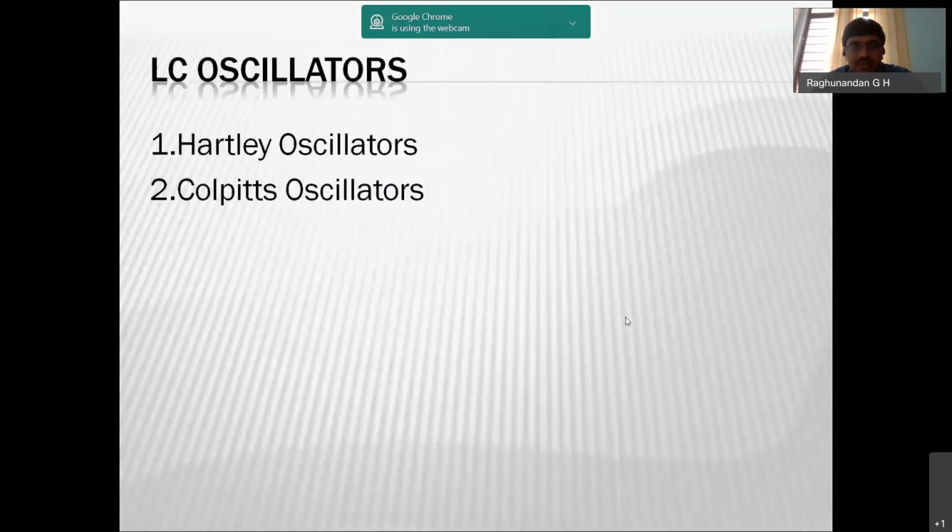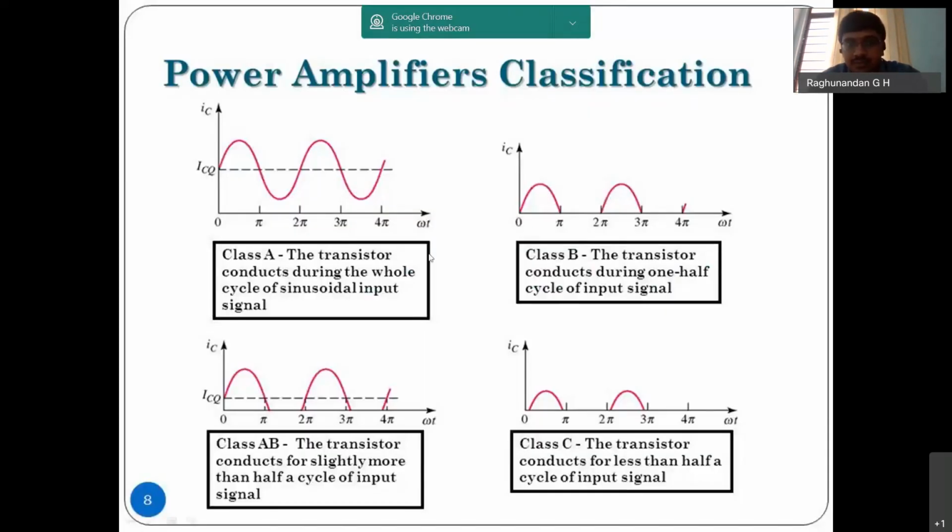Now let us see one by one in brief. The power amplifier classification, the class A. In class A, the transistor conducts for the whole cycle of the sinusoidal input signal. It is going to conduct for the full cycle. The output for a class A amplifier will be like this. Why? Because the operating point of a class A amplifier will be exactly at the center of the VI characteristics.